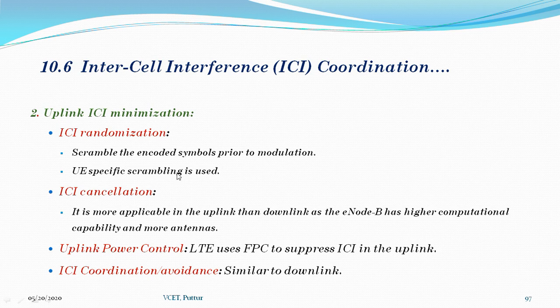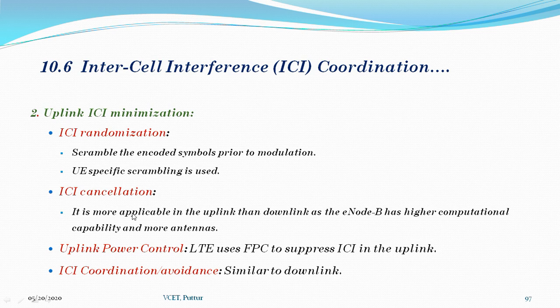Similar to downlink, ICI randomization in the uplink is achieved by scrambling the encoded symbols prior to modulation. Instead of cell-specific scrambling which was used in the downlink, user equipment specific scrambling is used in the uplink as ICI comes from multiple user equipment in the neighboring cell.